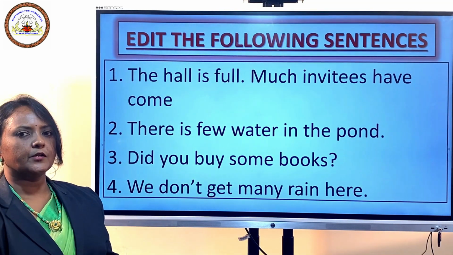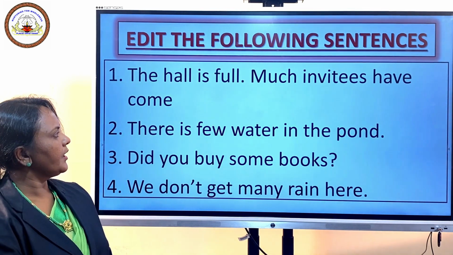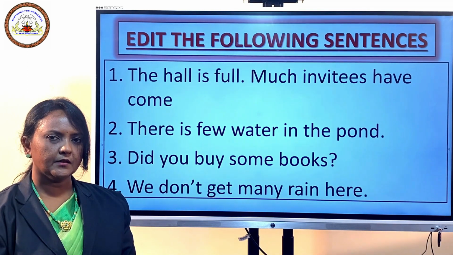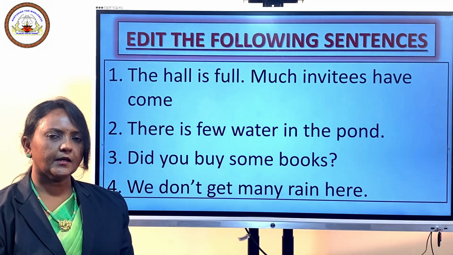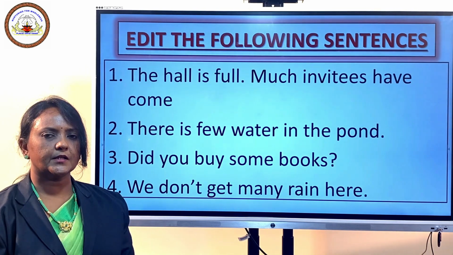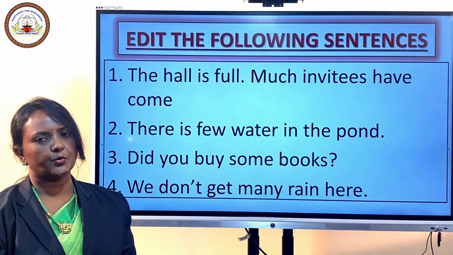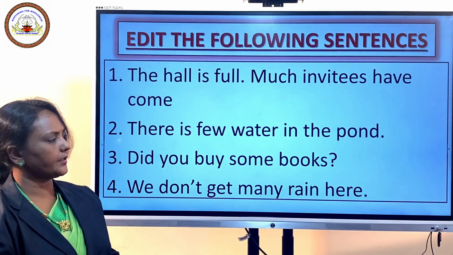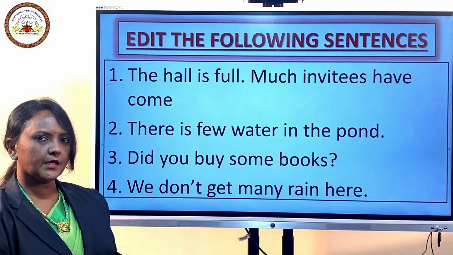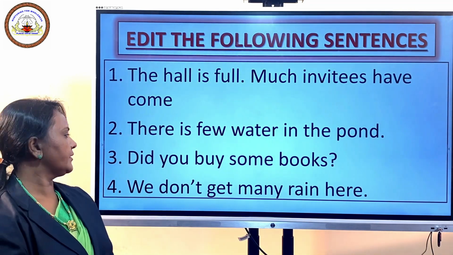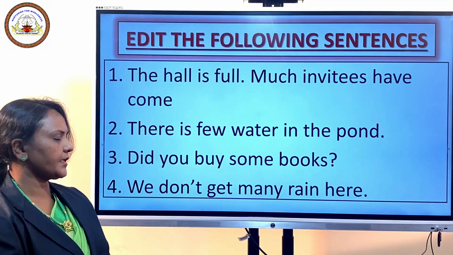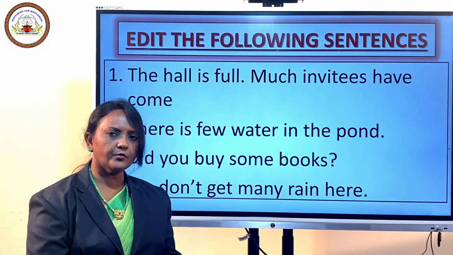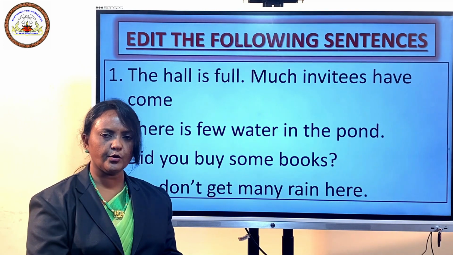First sentence. The hall is full. Much invitees have come. Remember, there is a mistake in this line. Correct the wrong word and replace it with the right word. Second sentence. There is few water in the pond. Third sentence. Did you buy some books? Last one. We don't get many rain here. Hope by now you have copied all these sentences into your notebook.